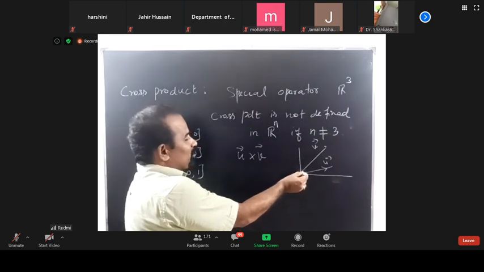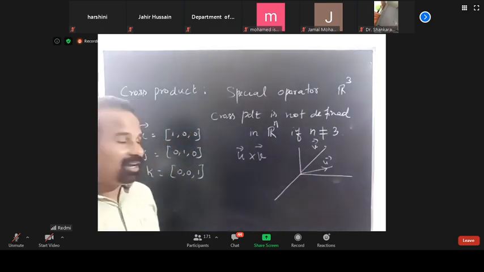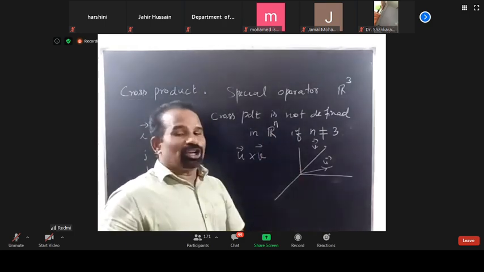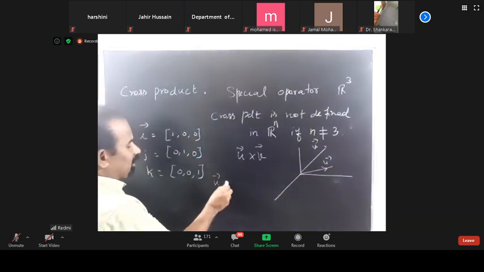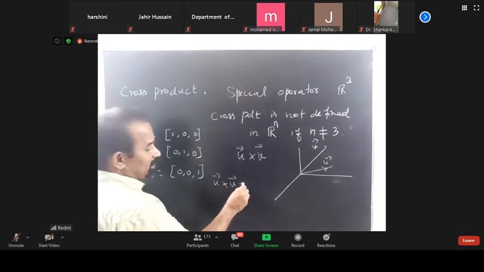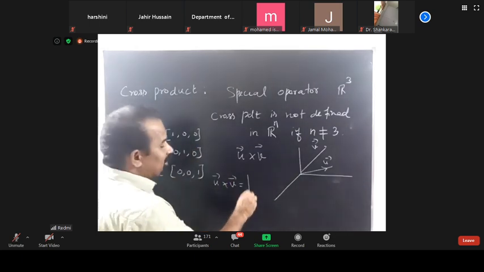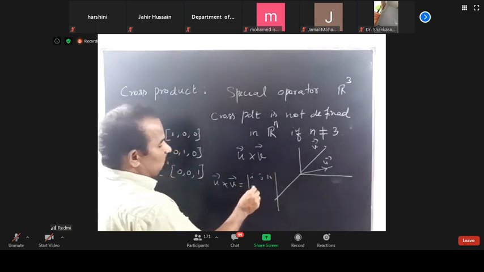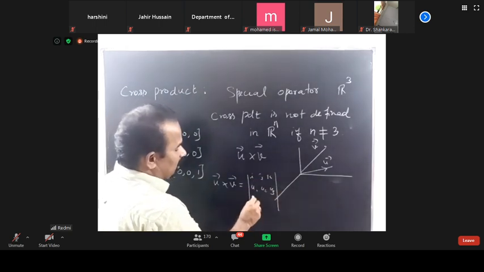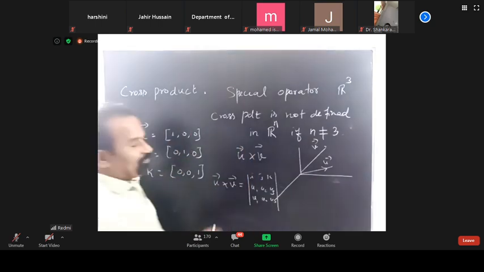Okay, so U cross V is a vector which is perpendicular to U vector and V vector, and this U vector cross V vector is defined by the determinant of I, J, K, U1, U2, U3, V1, V2, V3.